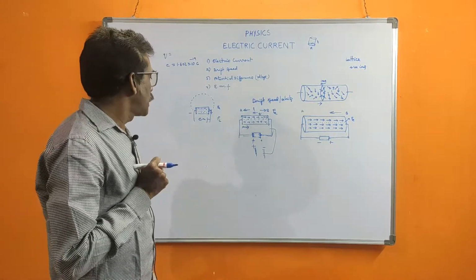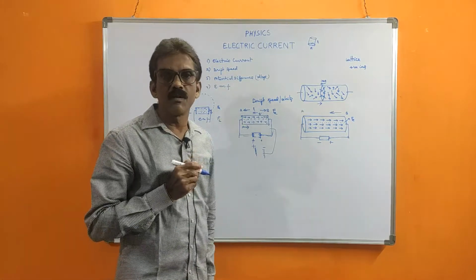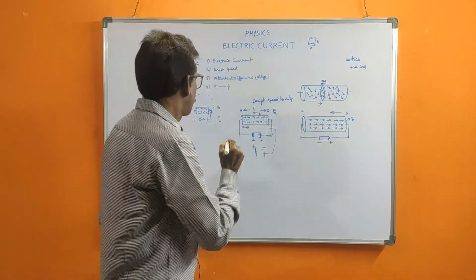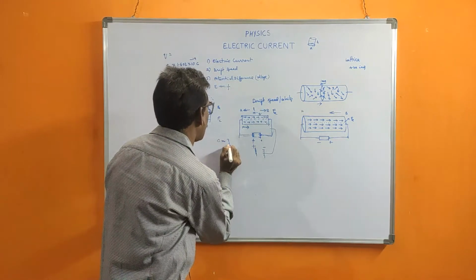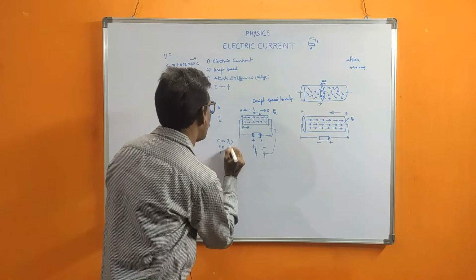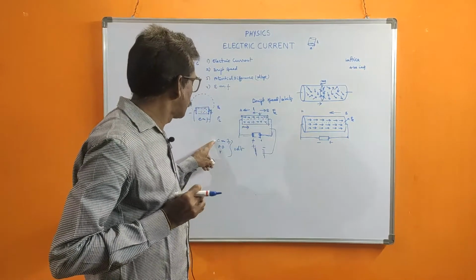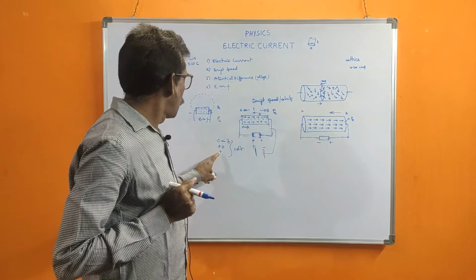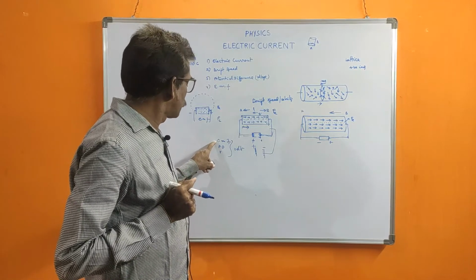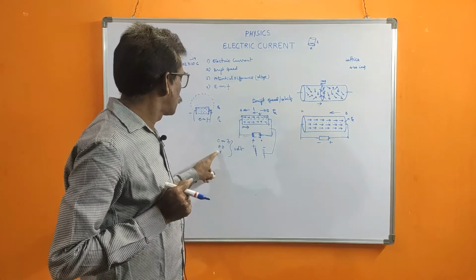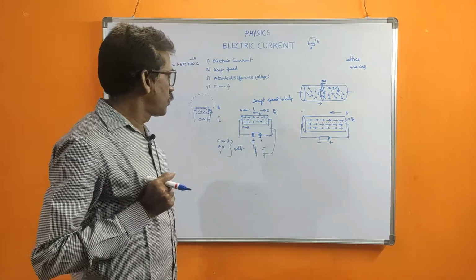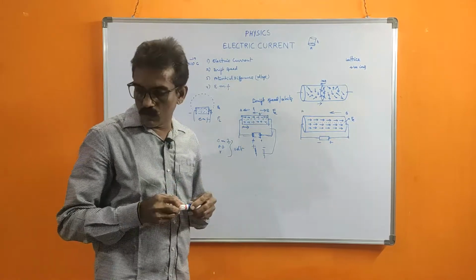That is called EMF. The EMF and PD or voltage, all these are measured in volts. The unit for EMF, PD and voltage is volts.